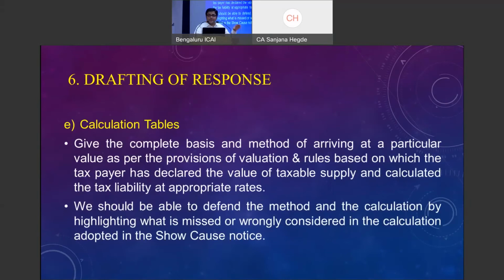So whenever you are addressing the calculation issues, please give a clear-cut annexure. Do not put everything into the show cause notice reply. Wherever required, please have an annexure. Please give a reference in the show cause notice reply that this particular calculation is annexed herewith, so that the reply is crisp and goes for references only where required.